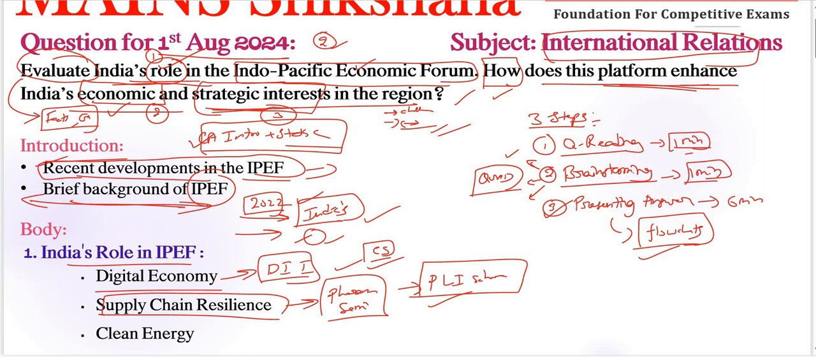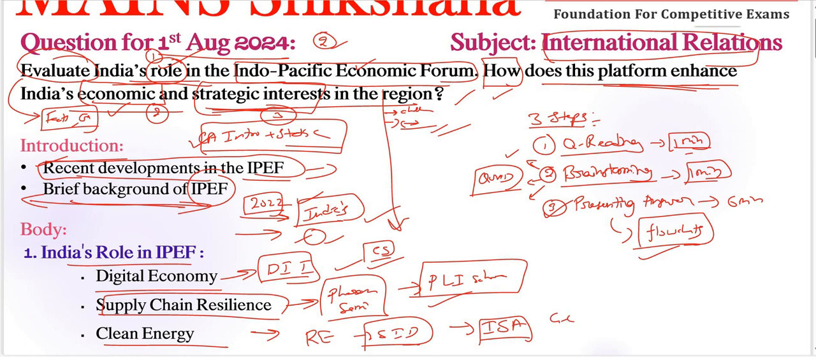We need to connect with India's domestic interests in the international perspective, that is the Indo-Pacific Economic Framework. Next, clean energy is one important thing here. As part of its climate commitments, India promotes clean energy transitions within the IPEF also, focusing on renewable energy, investments, sustainable infrastructure development, etc. Already we can connect here the International Solar Alliance or the Green Credit Program, etc., as an example.